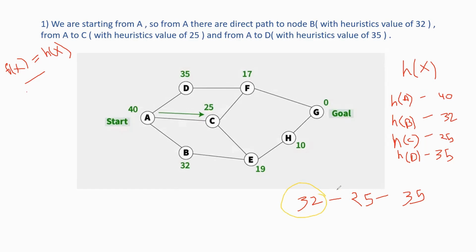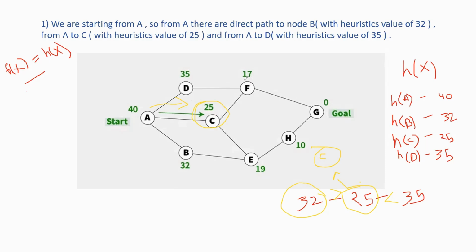So 32 is greater than 25, right? And 25 is less than 35. So 32 being greater than 25 means we can consider the minimum value. Between these, 25 is the minimum value, so we pick C as the minimum value. To reach the goal state from the start, it picks the 25. In the next stage, it will be considered.